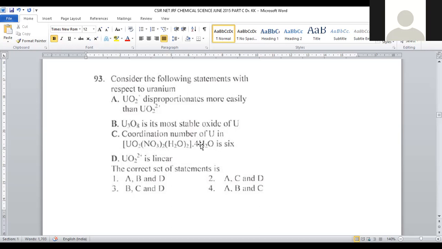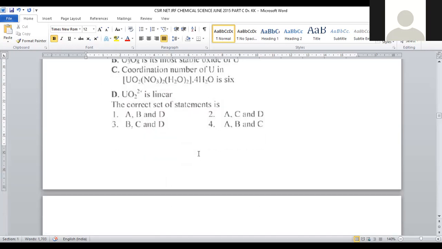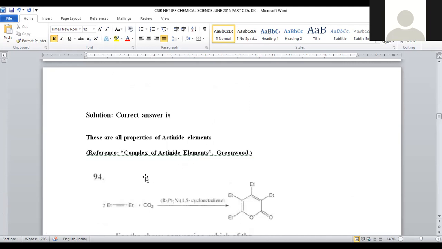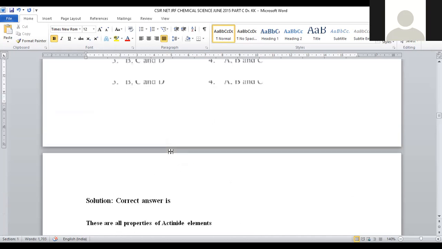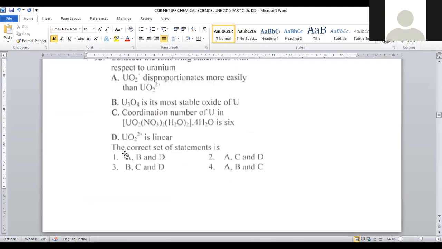So this 4 water molecule will not impact any coordination number, right? And next is about UO2 2+, which is a linear molecule. UO2 2+ being a linear molecule is also a correct statement. Let us depict which are the correct statements and which are the wrong statements.